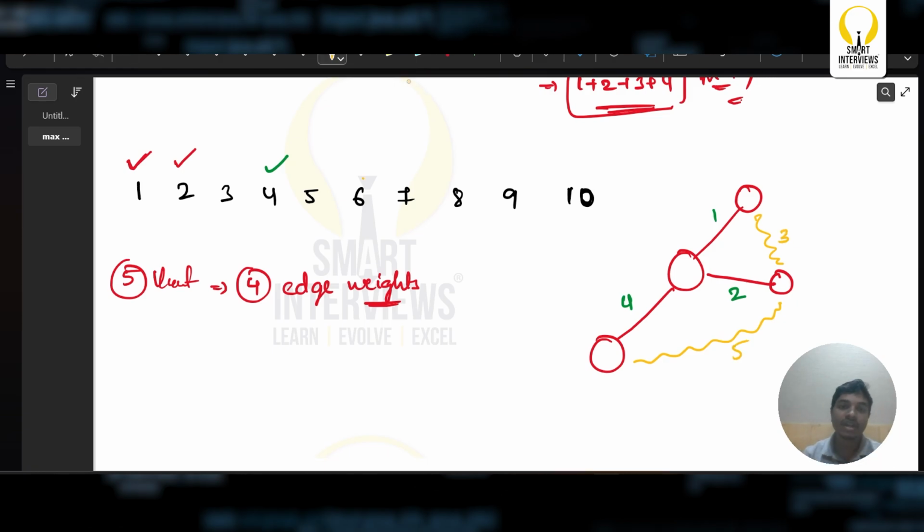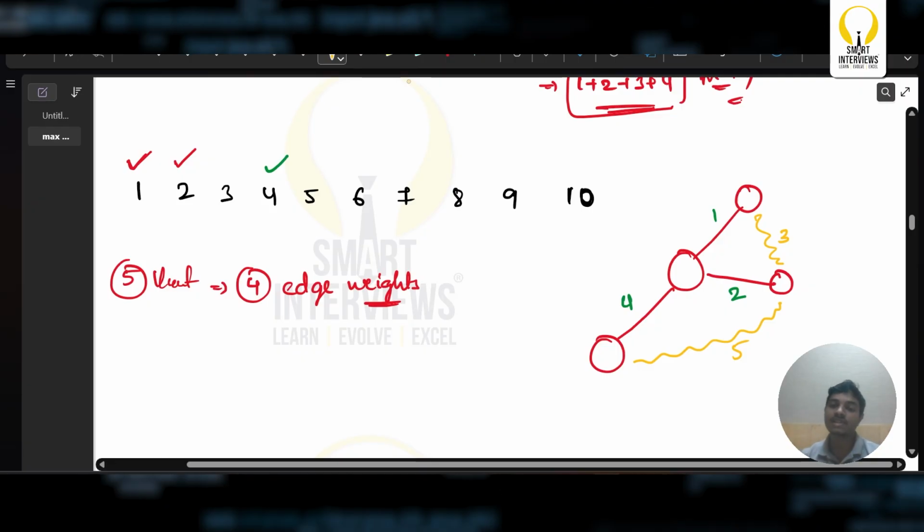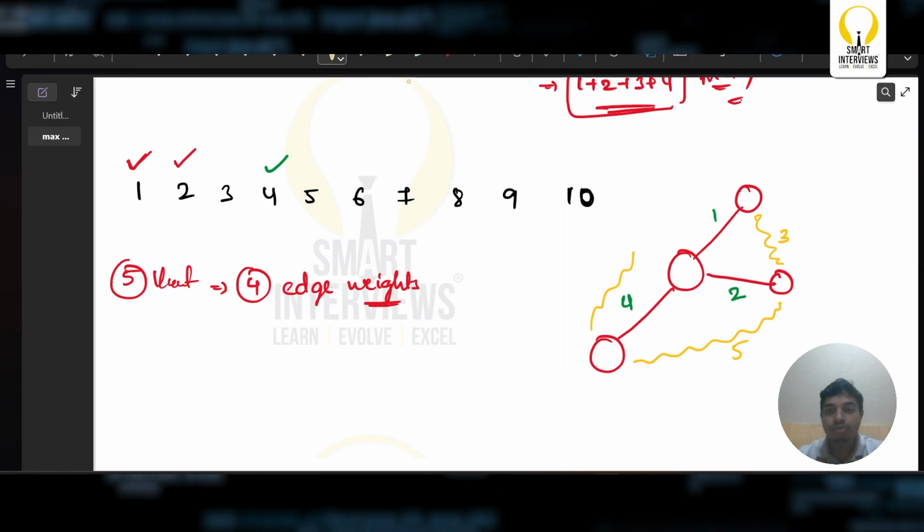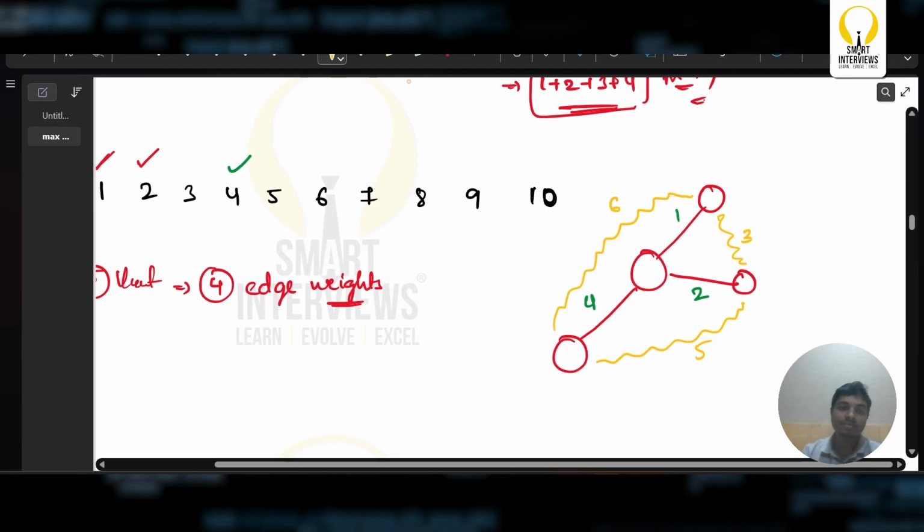Next comes 6. Can we form a cycle with 6? Yes, obviously I can form a cycle with 6. Over here I can form a cycle. If I form a cycle, I'm not going to consider even this as well. Done with this. 6 is also done. Next comes 7.